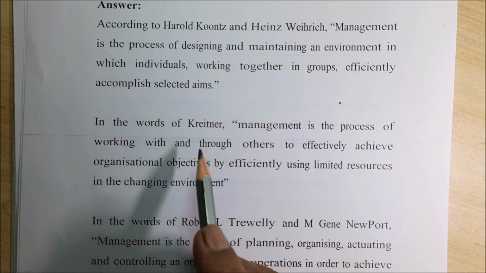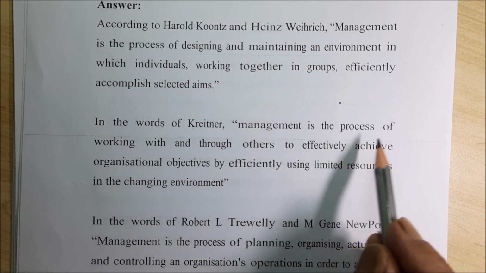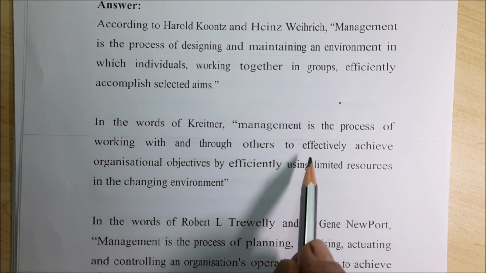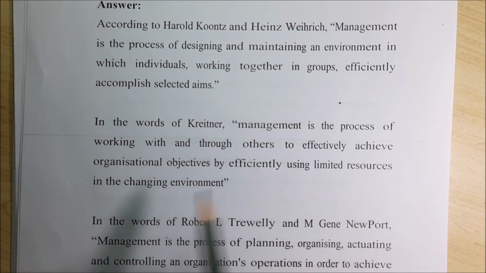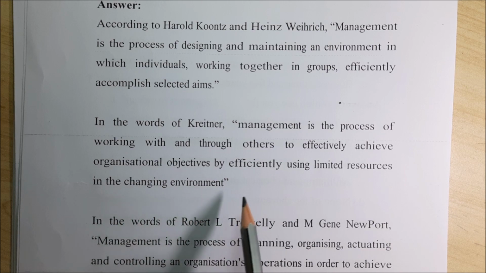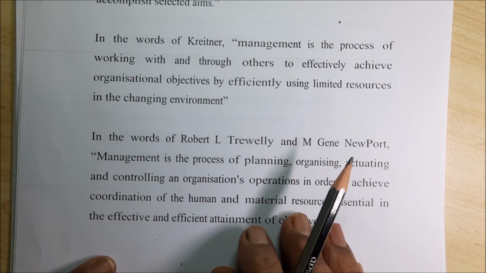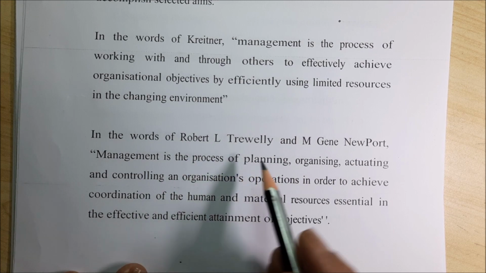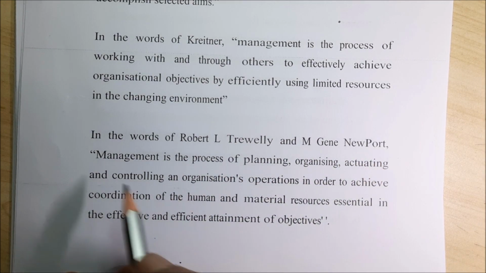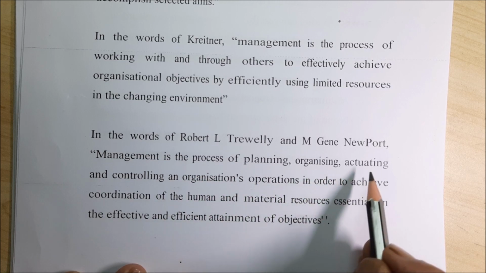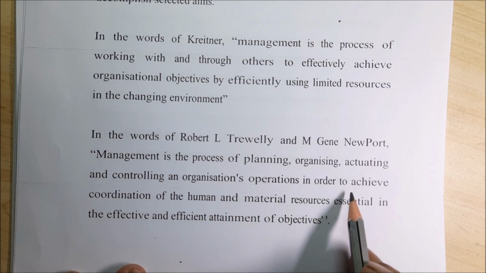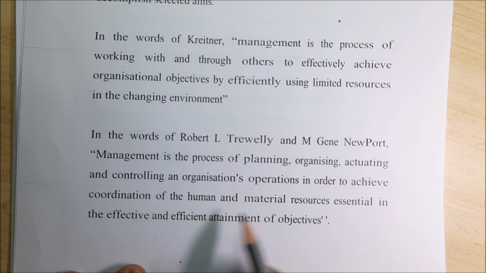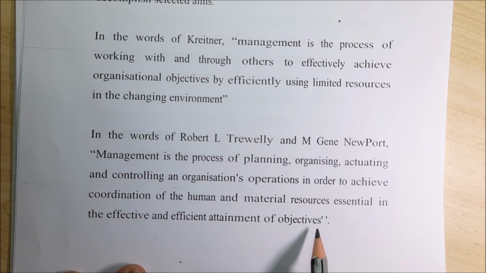In other words, Winter: management is the process of working with and through others to effectively achieve organizational objectives by efficiently using limited resources in the changing environment. In other words, of Robert L. Trewatha and M. G. Newport, management is the process of planning, organizing, actuating and controlling an organization's operations in order to achieve coordination among human and material resources essential in the effective and efficient attainment of objectives.